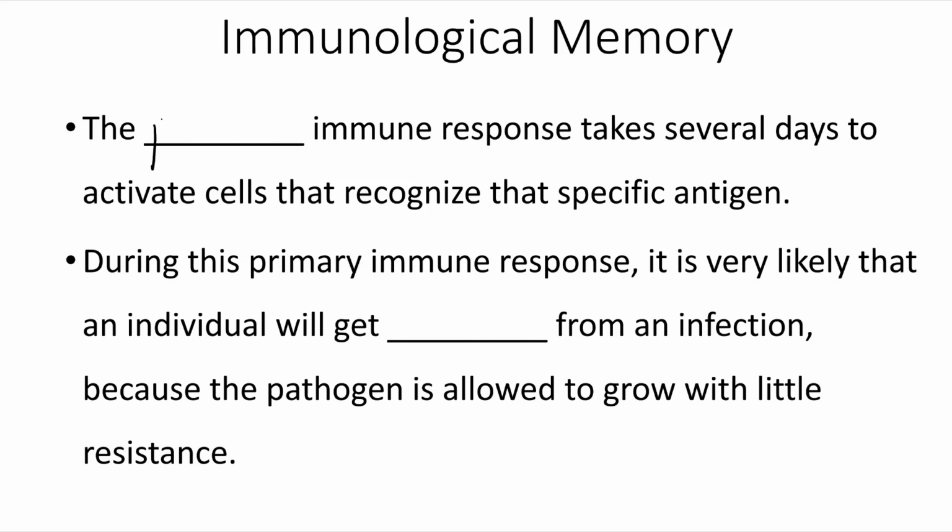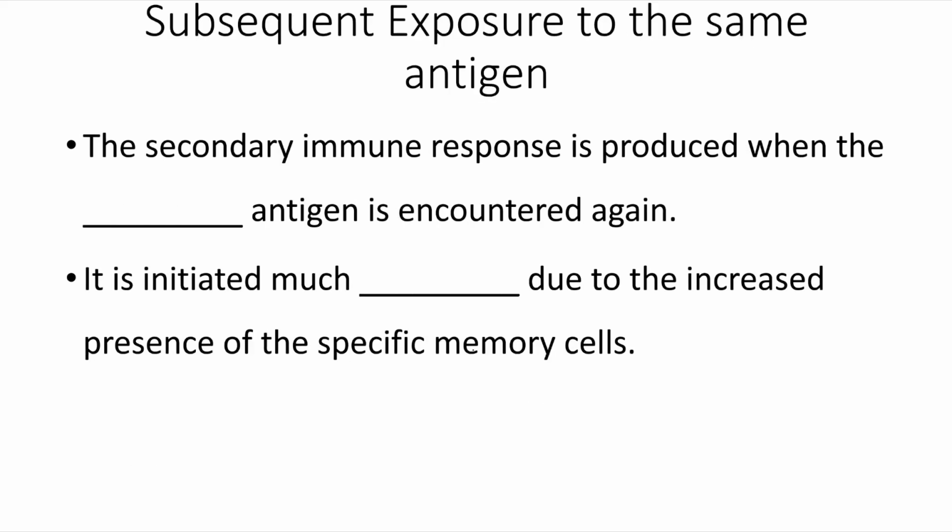So the primary immune response usually takes several days to activate the cells that recognize that specific antigen. During the primary immune response, it is very likely that an individual will get sick from an infection because the pathogen is allowed to grow with little resistance as the body is figuring out its response to that pathogen. However, subsequent exposure to the same antigen will result in our secondary immune response being produced much faster.